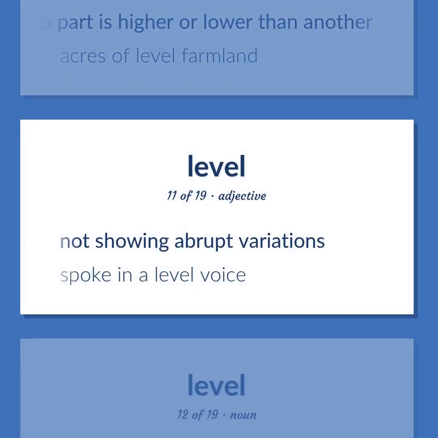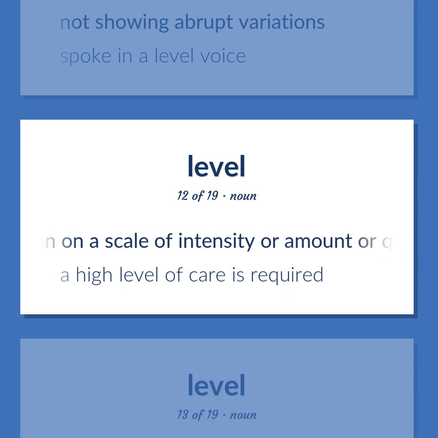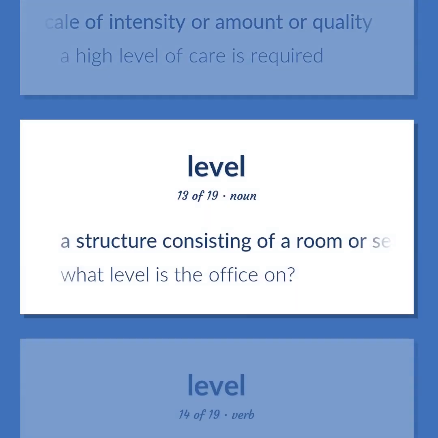Not showing abrupt variations. Spoke in a level voice. A position on a scale of intensity or amount or quality. A high level of care is required. A structure consisting of a room or set of rooms at a single position along a vertical scale. What level is the office on?